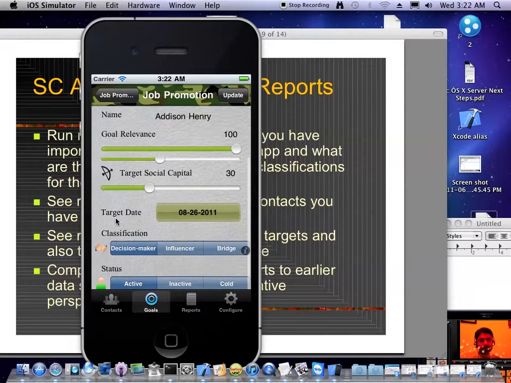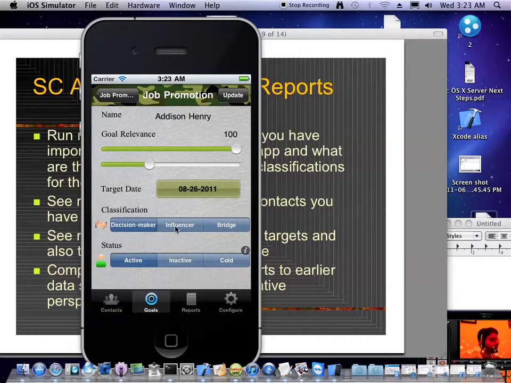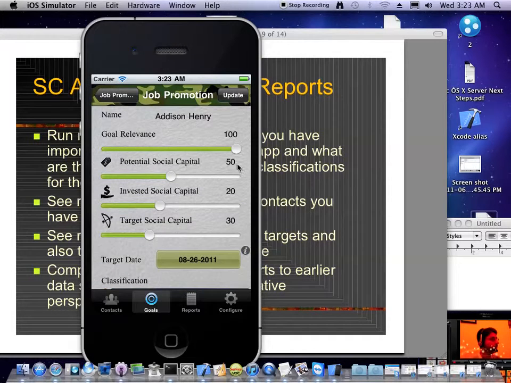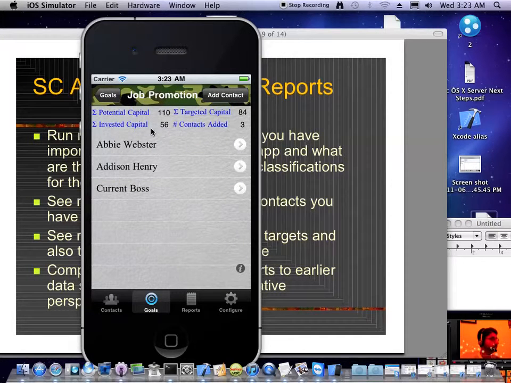Now this could vary. It would depend on how aggressive you are in achieving that goal and how accessible that person is. But this is something one can pick. Now the HR manager is not going to be the decision maker, but will be an influencer. So I'm going to change that value. Also, the HR manager, while pretty important as far as their relevance to this goal is concerned, I'm going to put it to 80. That means that of these values I've assigned, only 80% will contribute to the cumulative social capital for this goal. So now I'm going to update this, and my cumulative values have changed.